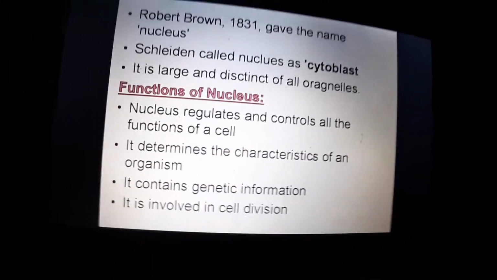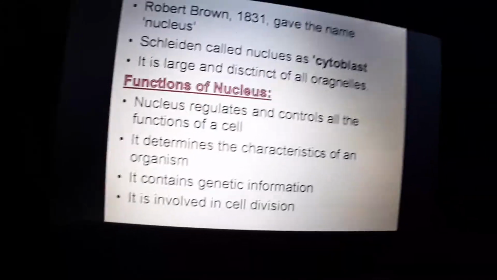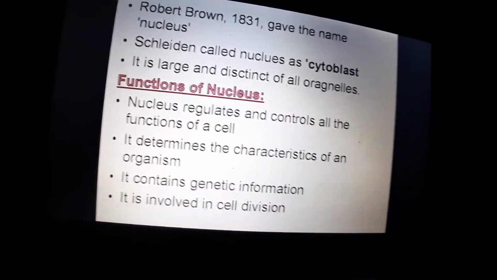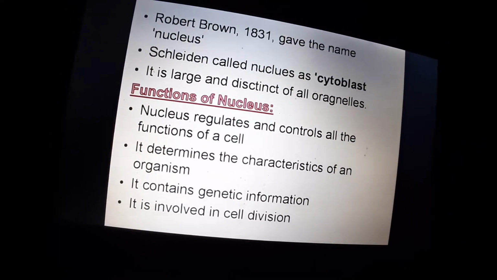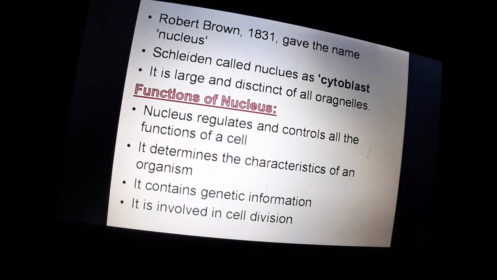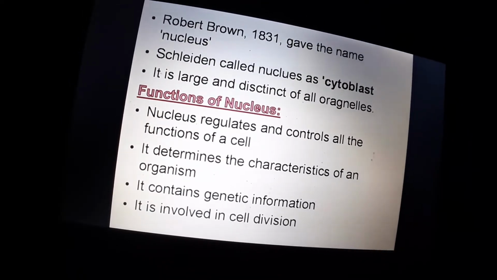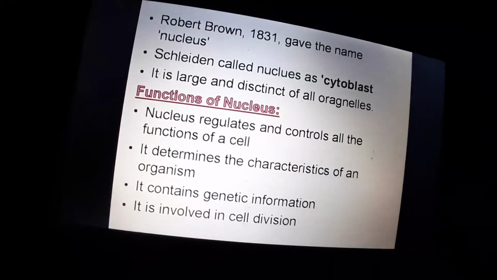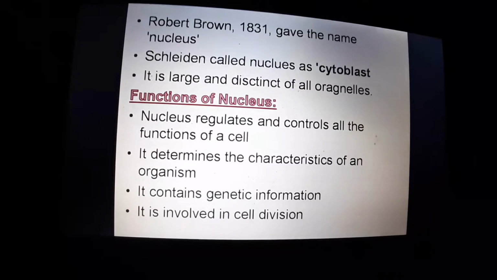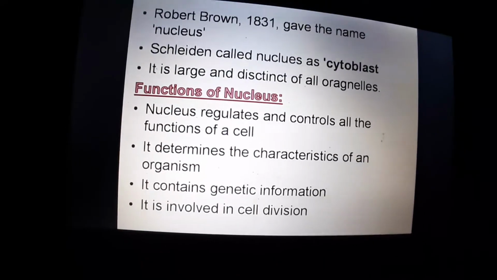For example, you might have seen your father and your mother. Okay, you are born out of your parents, right? So when you observe yourself in the mirror, you will notice some of the features that you have from your parents, like you might have your father's skin color, you might have your mother's nose. So this nucleus helps in storing the genetic information and transferring it to the children.